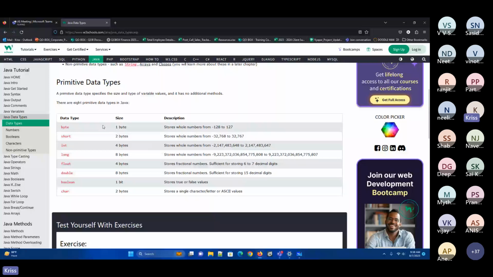Now let's see. First of all, what is a byte? Nowadays, byte and short we will not use at all. You can see it, these 4 things belong to one particular category. These 2 belong to one category, and these are 2 different categories. Why are these 4 one category? These are whole numbers. Simple. What is a whole number?